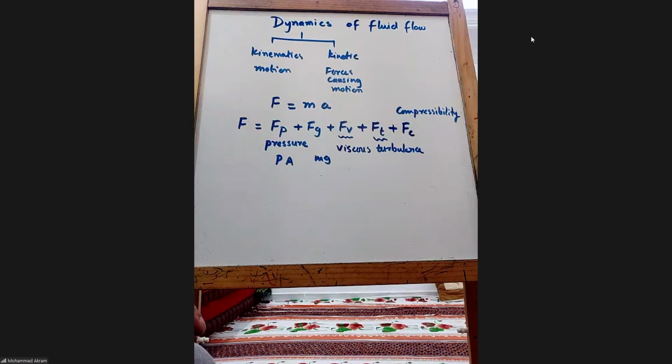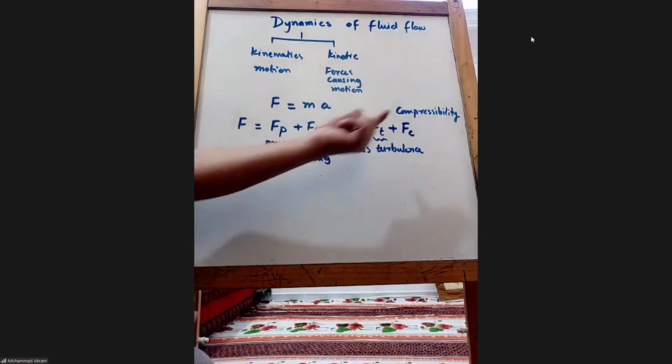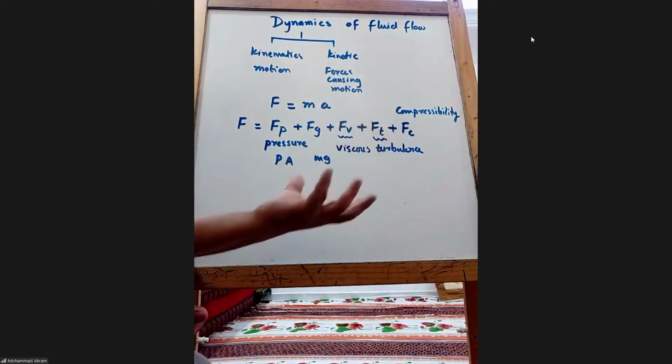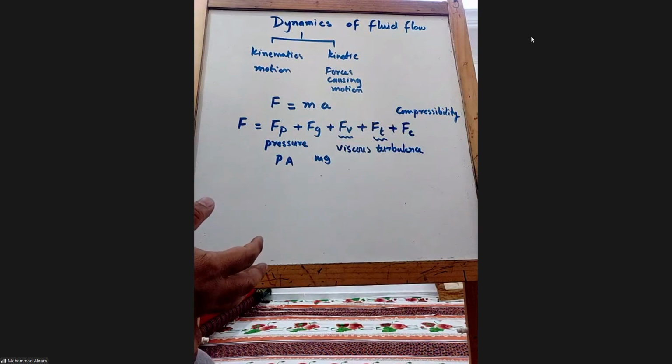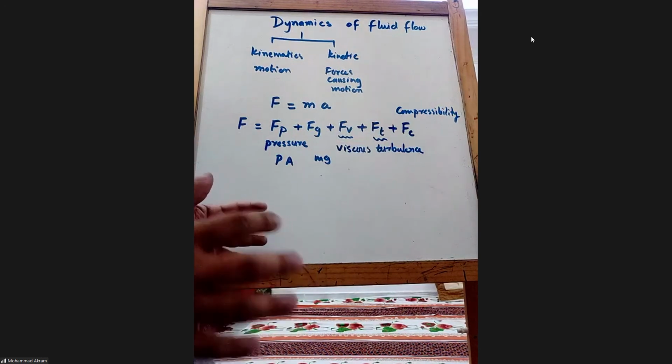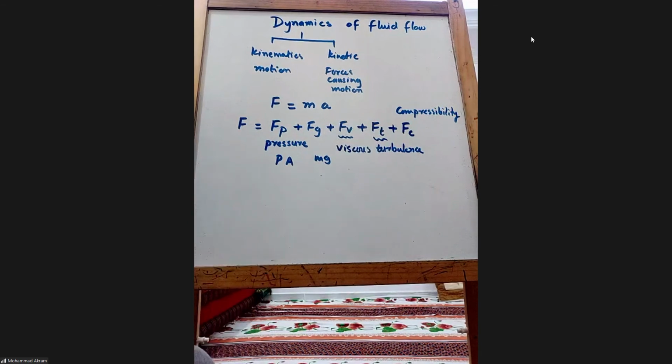Okay, now for example, you can say instead of fighting, 2 people talking in the room or 10 people talking in the same room, the effect will be different, right? So that is because of the compressibility, because the number of molecules changes if it is getting compressed. If it is incompressible, that means the number of molecules in a particular area doesn't change, right, that property doesn't change. Is this clear? Compressibility.